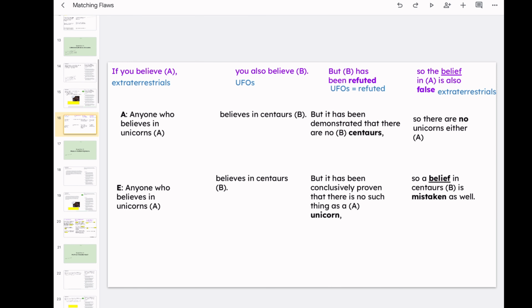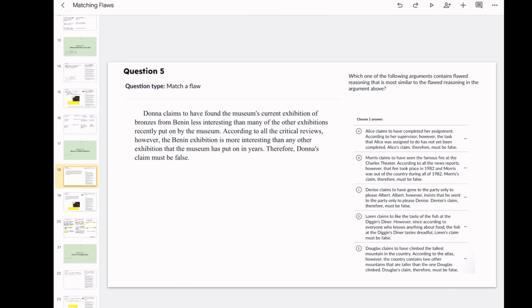Okay, so let's look at another one. Okay, this is about museum exhibit options. Okay, so take a moment and then hear what I have to say about it. Okay, so Donna claims to have found the museum's current exhibition of bronzes from Benin less interesting than many of the other exhibitions recently put on by the museum. According to all the critical reviews, however, the Benin exhibition is more interesting than any other exhibition that the museum has put on in years. Therefore, Donna's claim must be false.